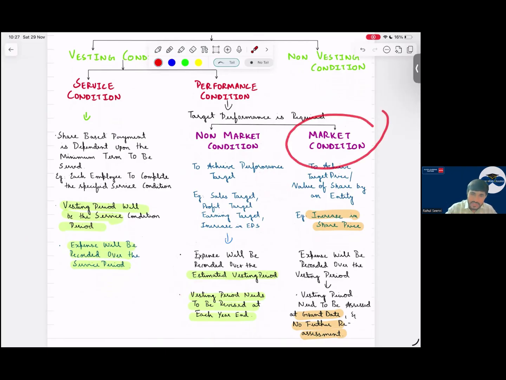Sir, in a market condition, such as achieving a share price target, an increase in share price, expense will be recognized over the vesting period. The vesting period needs to be assessed on the grant date, and no further reassessment or remeasurement will be done. So once we have said today that it will take 3 years to reach the share price of $400, after that we will not change it. We will recognize the expense on the basis of 3 years. If before 3 years the share price hits the target of 400, we can recognize the entire expense in the second year itself.